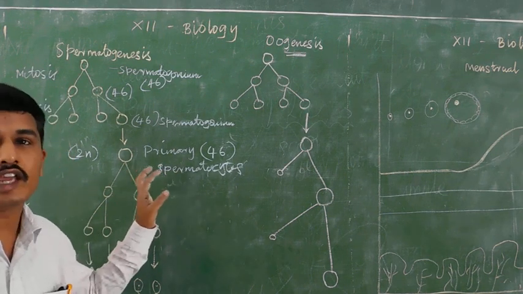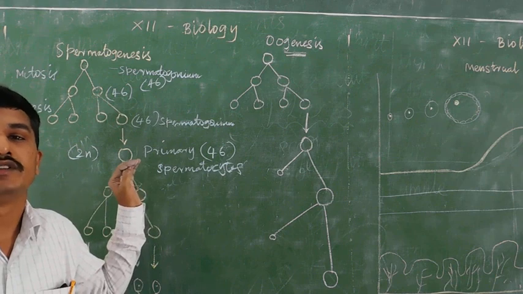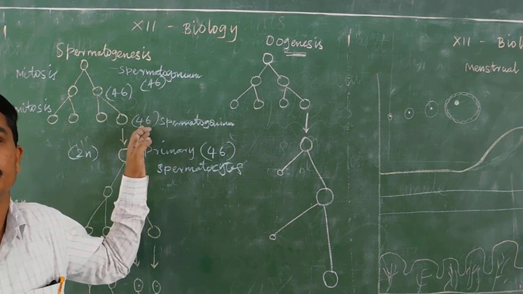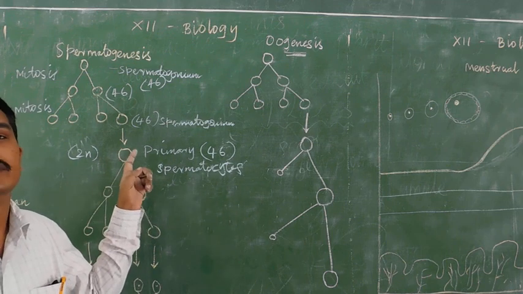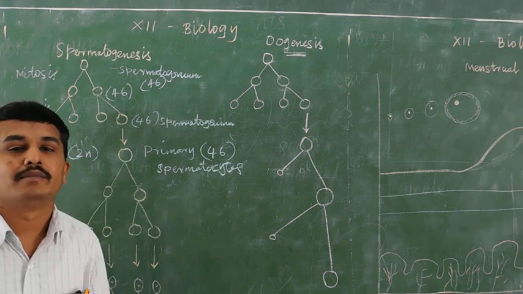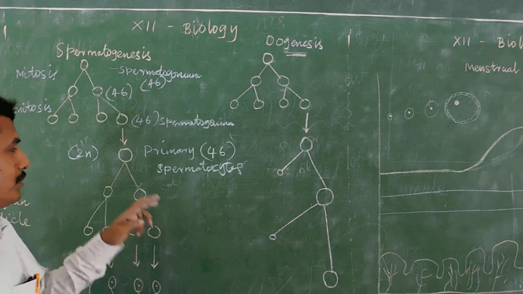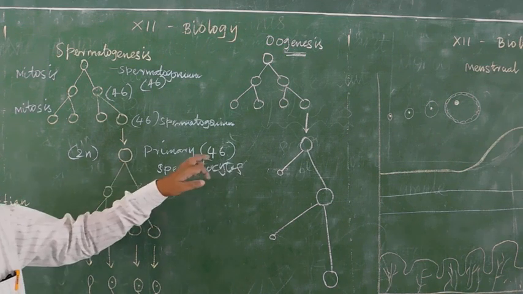The primary spermatocyte is the spermatogonium that develops into sperm. Primary spermatocytes are also 46.